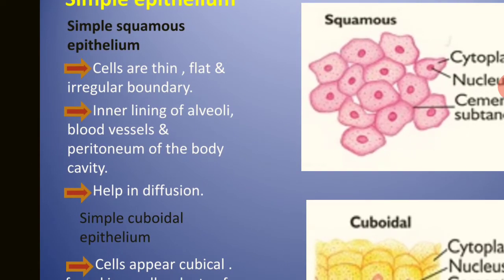Inner lining of alveoli, blood cells, it is found near the blood vessels also, and in the body cavity, the peritoneum of the body cavity. Peritoneum is that cavity found in the animal body, in the human body also, and these tissues are found here, and the purpose of these tissues is to help in the diffusion process.